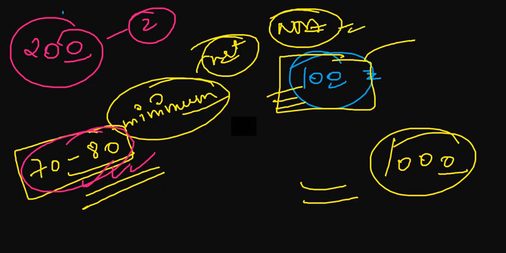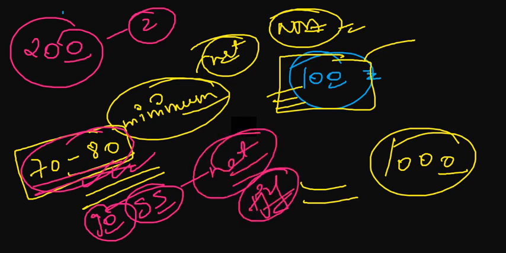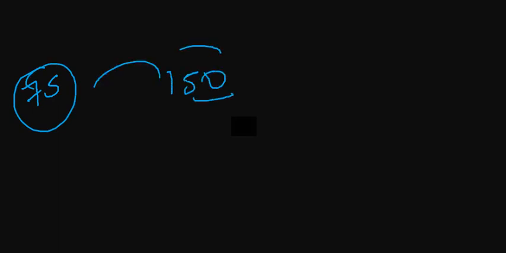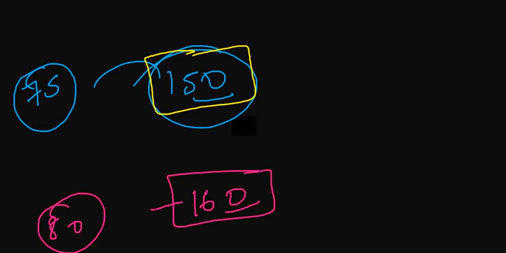It might work as a motivation for you, so that you can score at least this much, or maybe 90, 95, so that you get what you desire. You get your NET easily and JRF also. All right, NET with JRF. So out of 200 marks, 75 questions will give you 150, 80 questions will give you 160. So this is the bare minimum you must get if you want to clear in June or any December session.